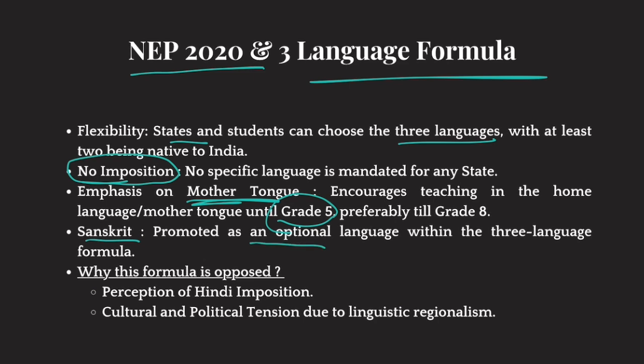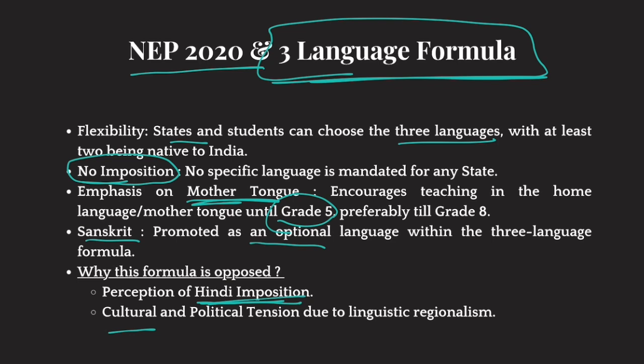Now the thing is, why is this three language formula being opposed by Tamil Nadu and by some other states as well? First of all, they think that this is basically a form of imposition of Hindi. Tamil Nadu says that we have our own language. Why are you imposing North Indian languages on us? So they perceive it as Hindi imposition. Plus, when you do this, regional cultural sentiments are stoked, and then politicians take advantage of it and exploit these situations.